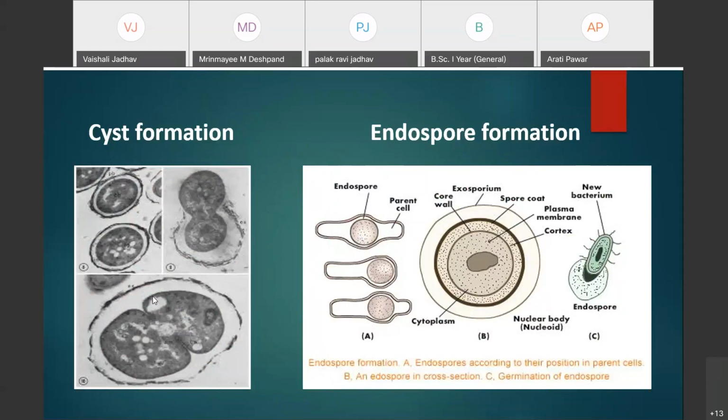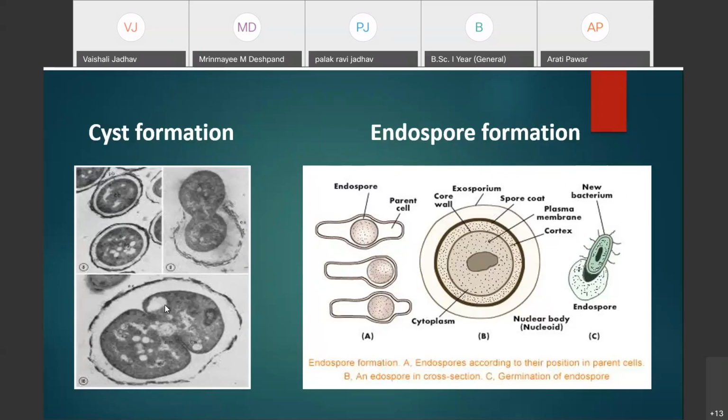Here you can see the formation of the cyst. Generally, cyst formation is reported in bacteria, for example Azotobacter. Here the photograph shows the Azotobacter bacteria. In this one you can see what is meant by the cyst.